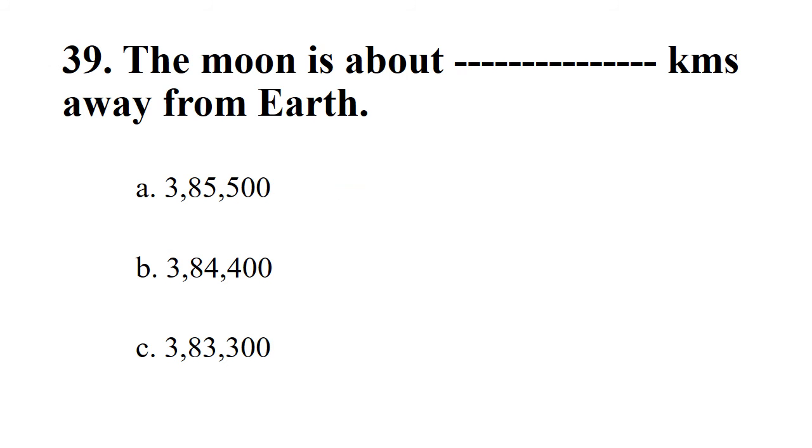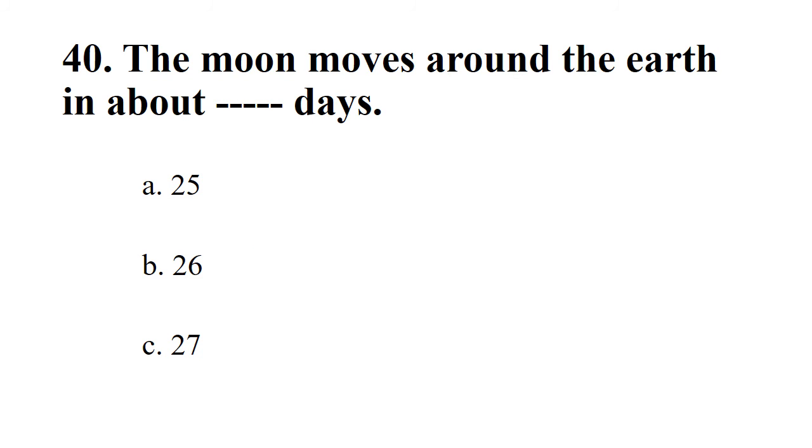Next. The Moon is about dash kilometers away from the Earth. Options: 3,85,500, 3,84,400, 3,83,300. The right option is 3,84,400. Next. The Moon moves around the Earth in about dash days. Options: 25, 26, 27. The right option is 27.